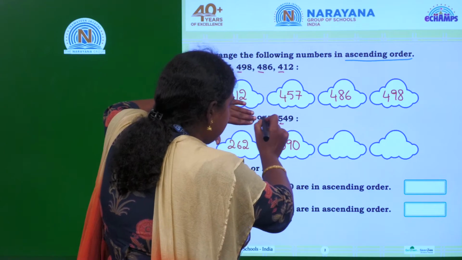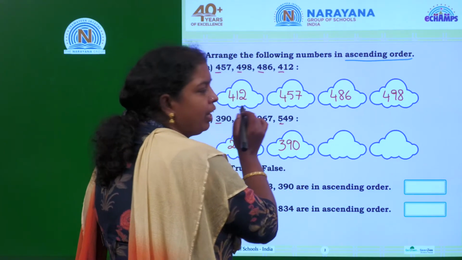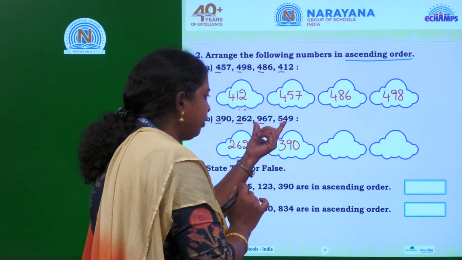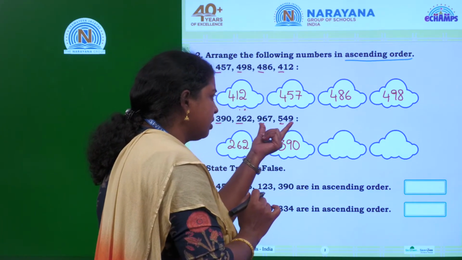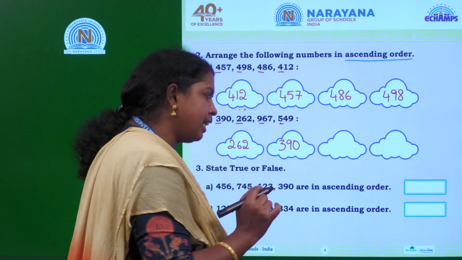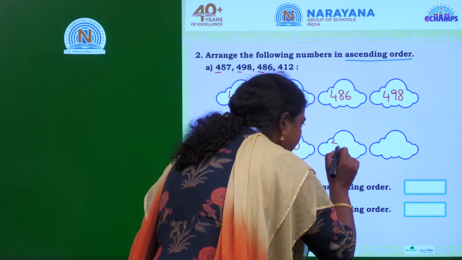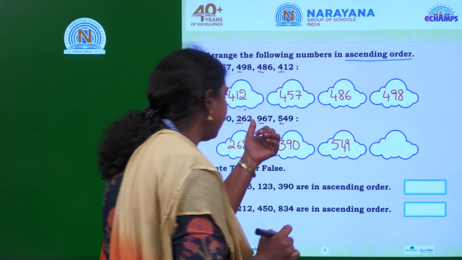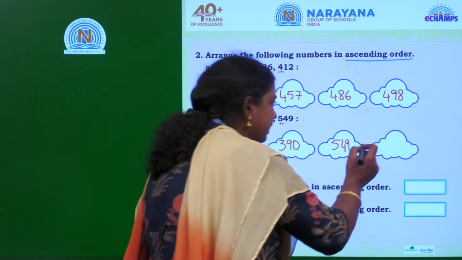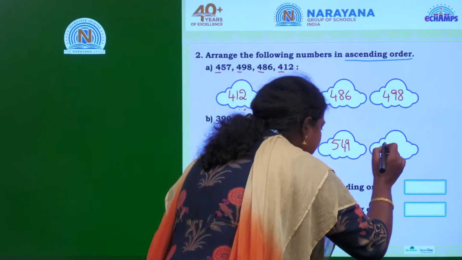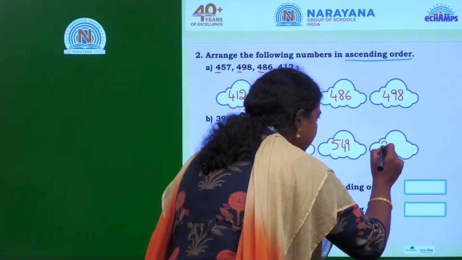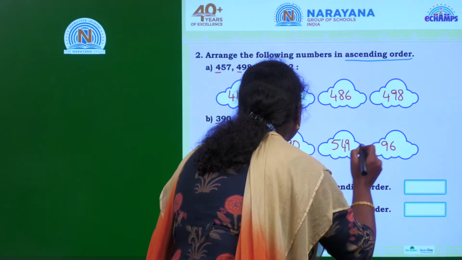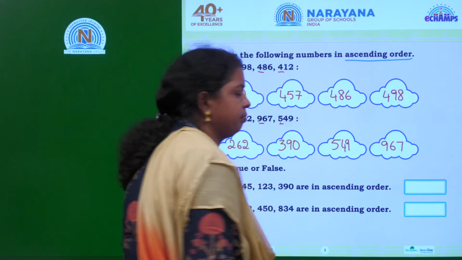Next one. After 390, you are left with 2 numbers, 967, 549. If you observe these two numbers, the smallest one is clearly 549, because 5 is smaller than 9. So what is the greatest number among all? That is 967.